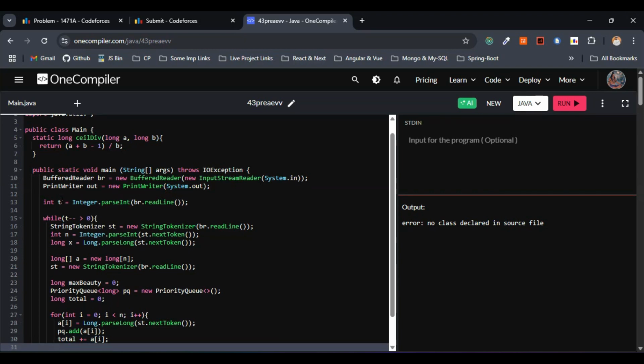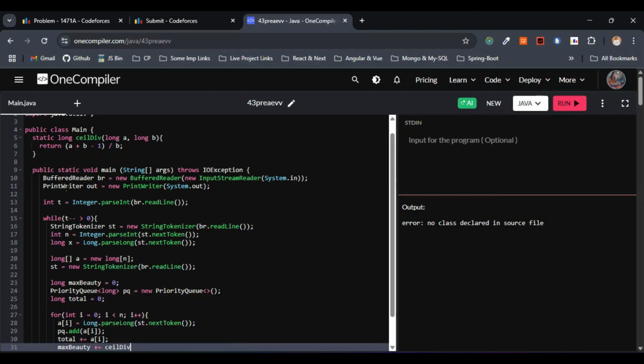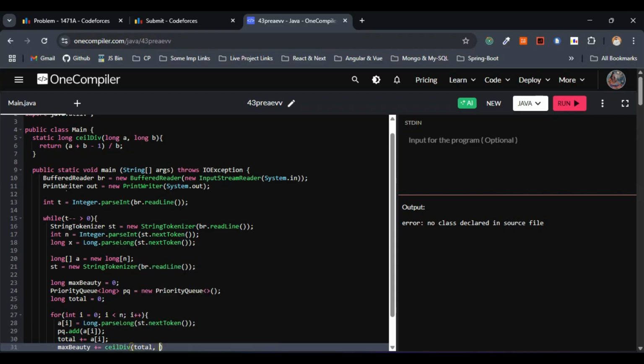This is the formula, right? So we saw this one in the approach. Whatever we discussed in the approach, that itself we are articulating in the form of code here. So max beauty equals max beauty plus ceil. Yeah, we have already written the helper function, right? Ceil div of total comma x.